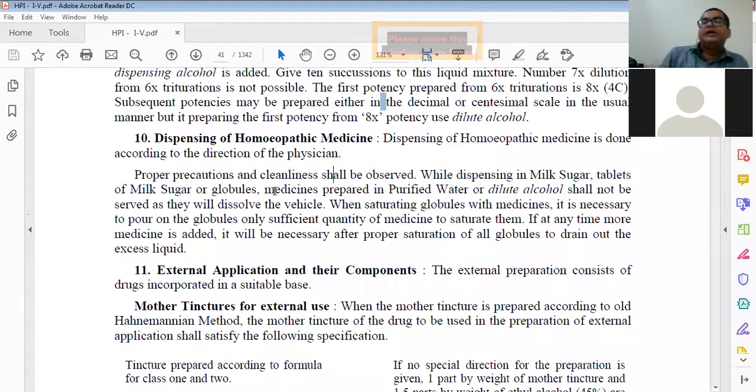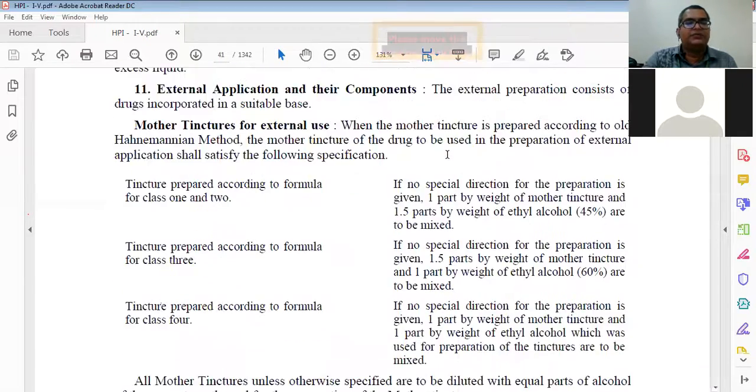We have already talked about this when we discussed the vehicles, or globules. If you are using any type of alcohol in which the quantity of water is more, your sugar of milk or your globules will dissolve there. That will give you an idea of what you are dispensing, whether dispensing alcohol, dilute alcohol, or whichever alcohol you are using, that it is not of good quality. It is already mixed with excess water, an excess quantity of water.